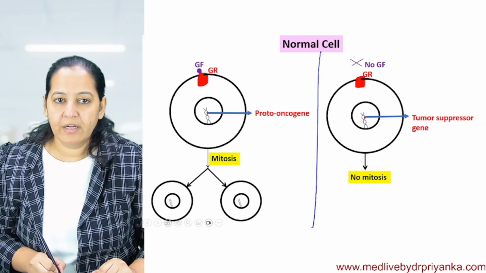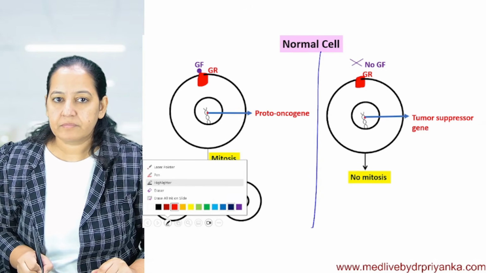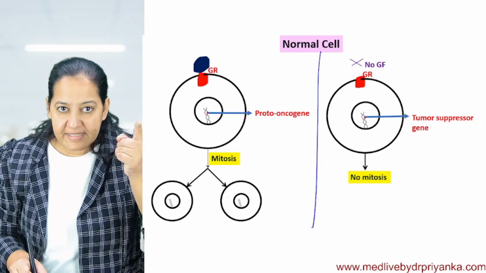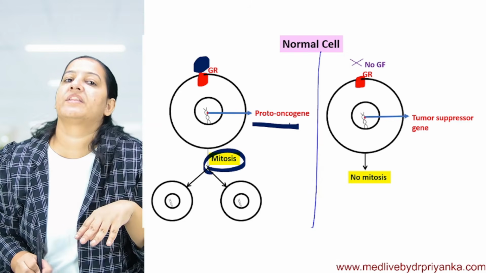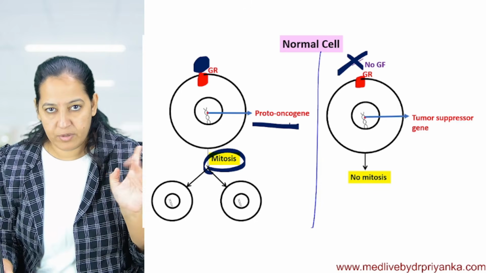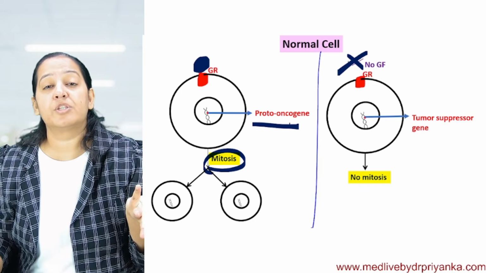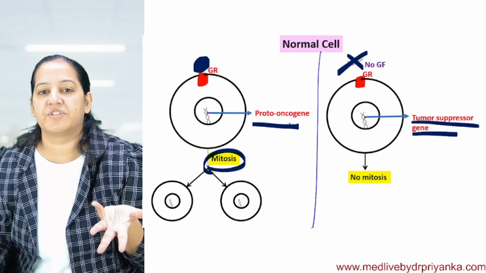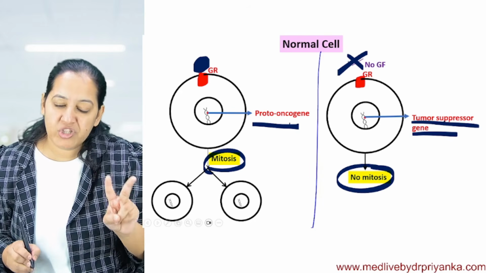So when growth factor is coming and binding with the growth receptor, inside the cell a gene gets stimulated. The gene is the proto-oncogene, and that gene does the mitosis. When the growth factor is absent, another gene is stimulated inside the cell. The name of that gene is tumor suppressor gene or anti-oncogene, and it inhibits mitosis. You got my point? So I have introduced two genes to you.